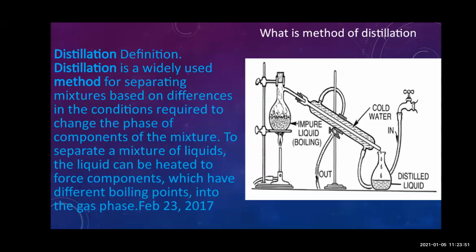So whenever there is a mixture of two different liquids, that time you can use this distillation method and try to separate both the liquids from each other, because this method is very helpful and very widely used for separating the mixture, as all the liquids are having different boiling points. So this is all about the distillation method.